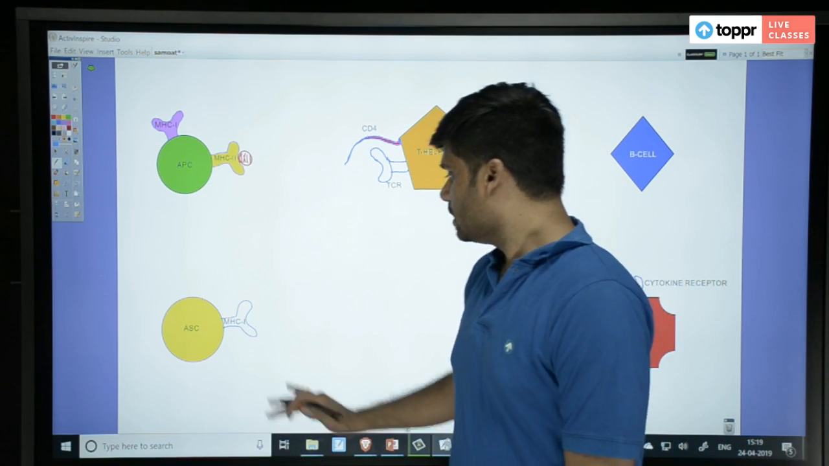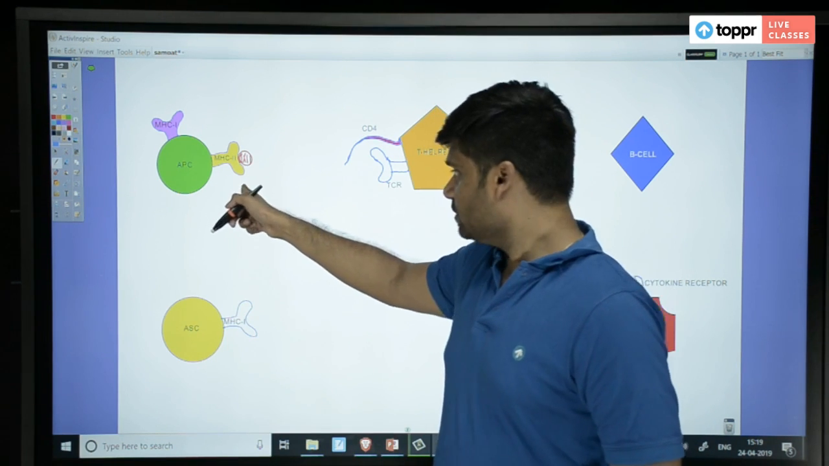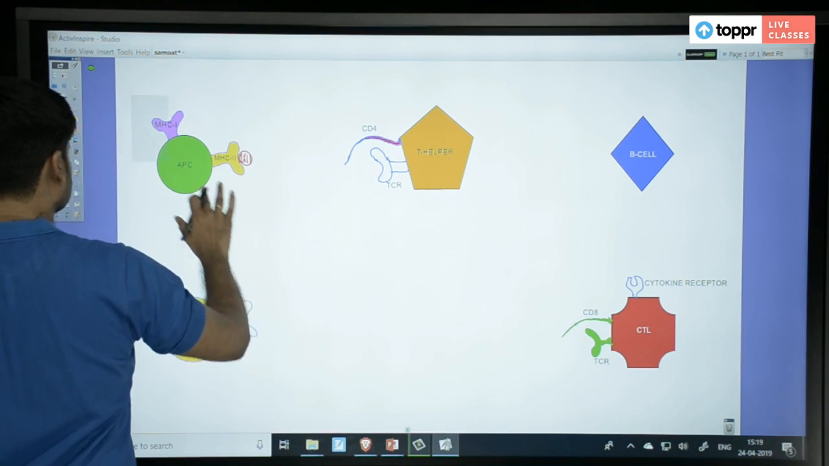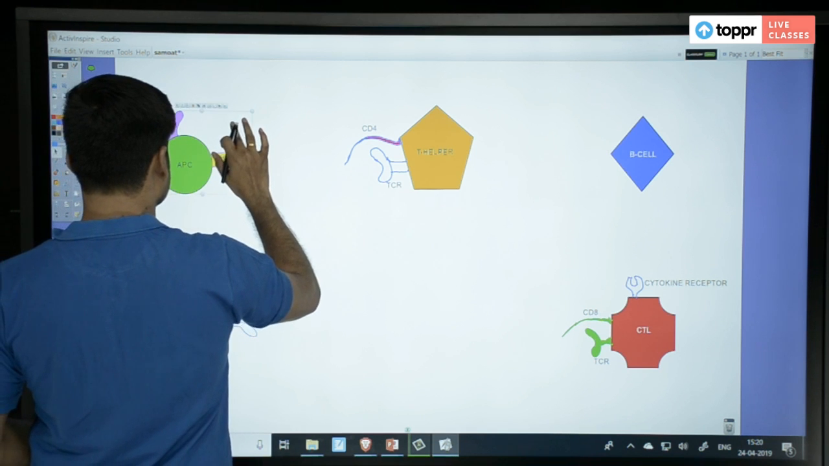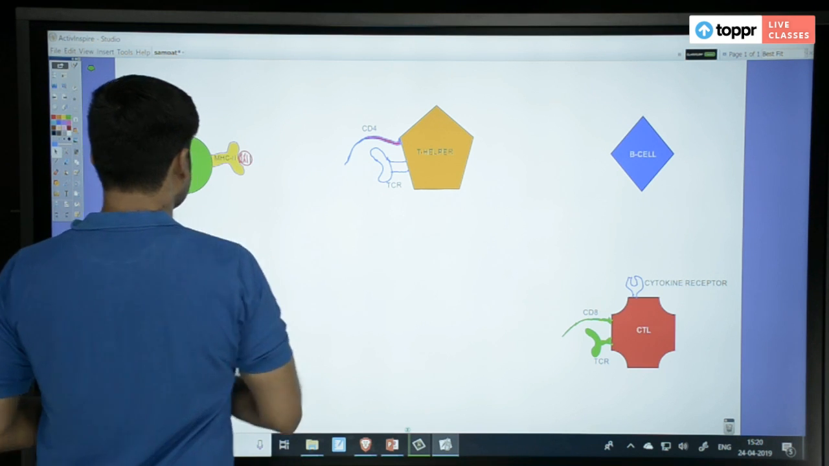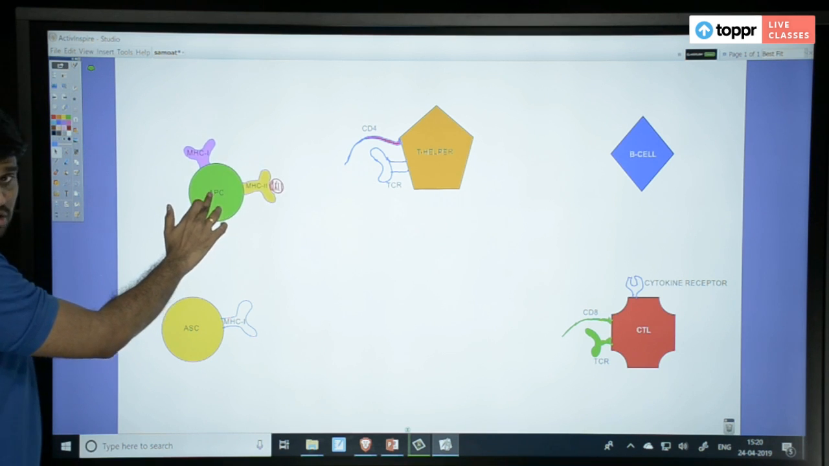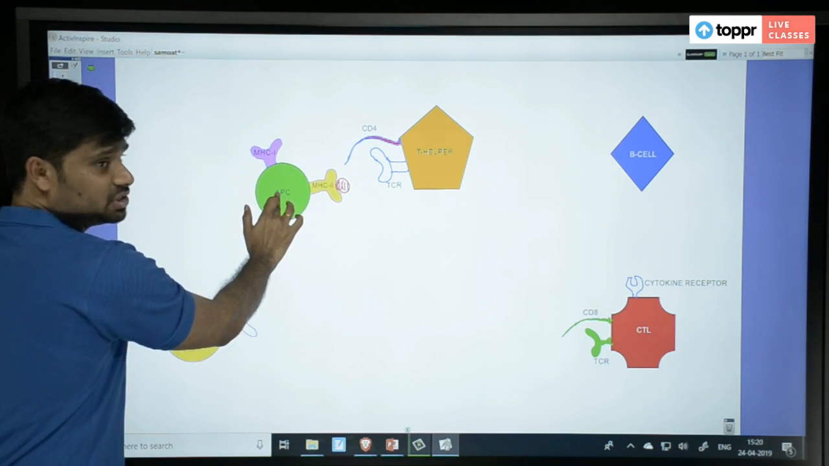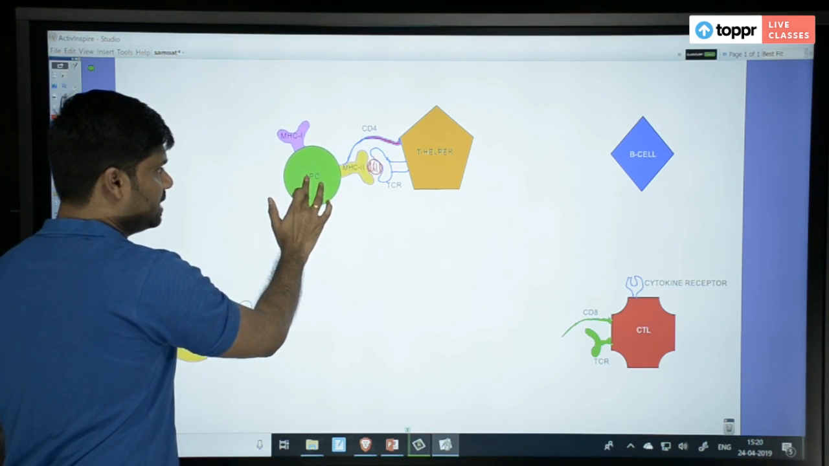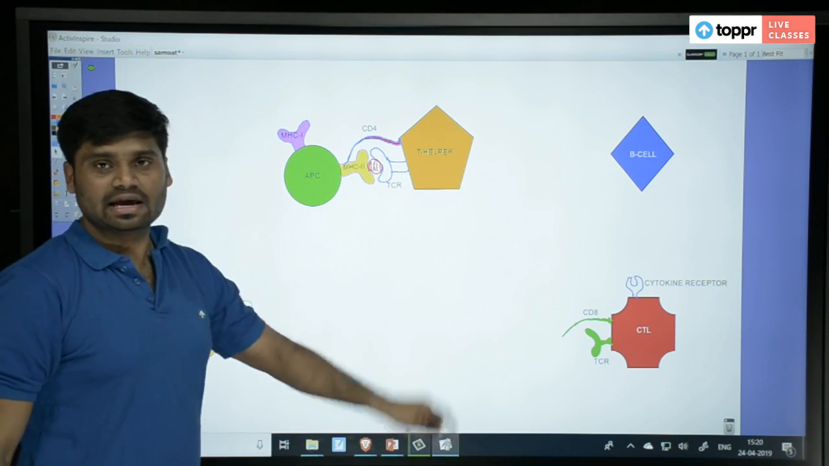So clear with this. Now, what does it do when it takes this antigen? After taking the antigen, where is it going? Let us see. So now you can see this. APC has taken the antigen and it is moving to the police station. Then it goes here and it attaches to something. Can you see that? Which cell is this? T helper cell.